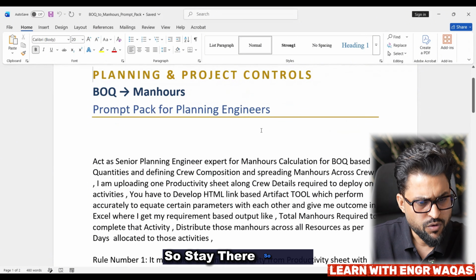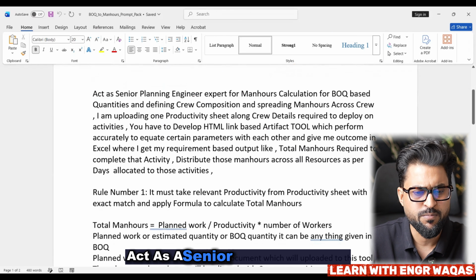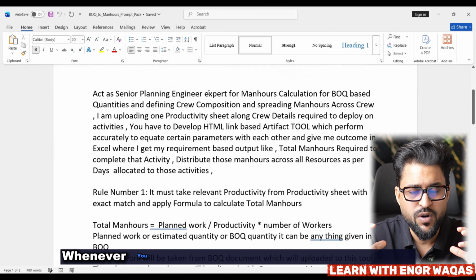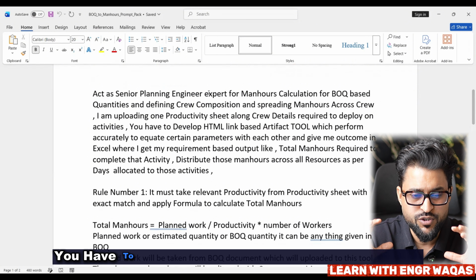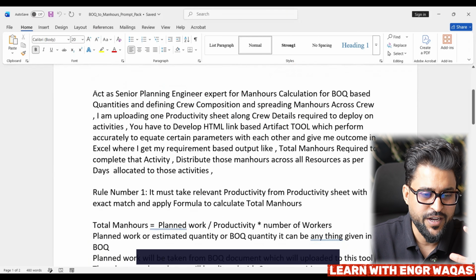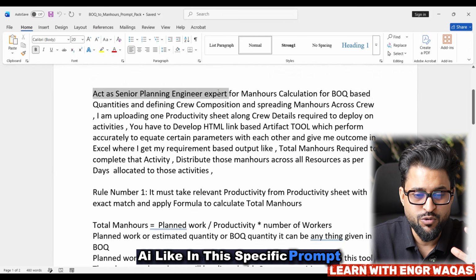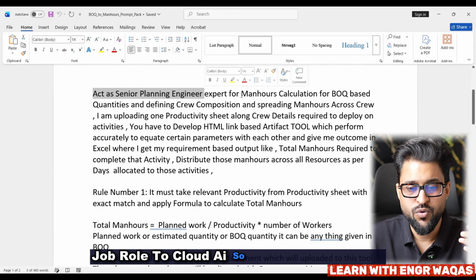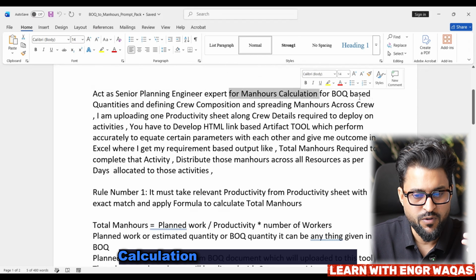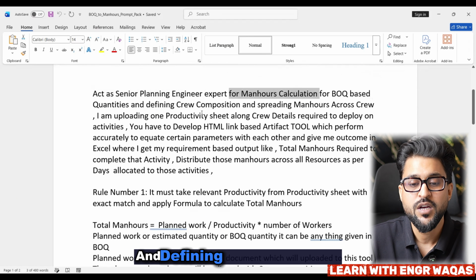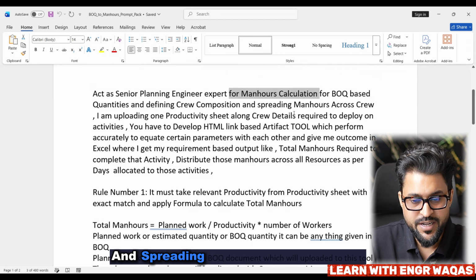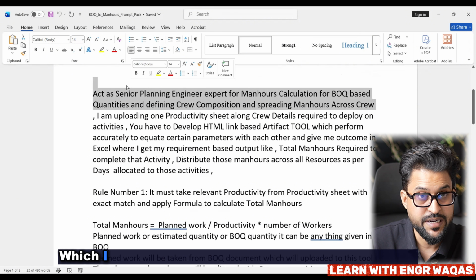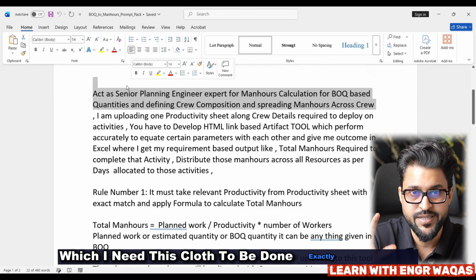So guys, this is something like: act as a senior planning engineer. I always tell learners of AI, whenever you start writing your prompt, start by assigning a job to Claude AI. In this specific prompt, you assign the senior planning engineer job role to Claude AI: an expert for man hour calculation for BOQ based quantities, defining crew composition, and spreading man hours across the crew. This is the major agenda which I need Claude to do exactly.